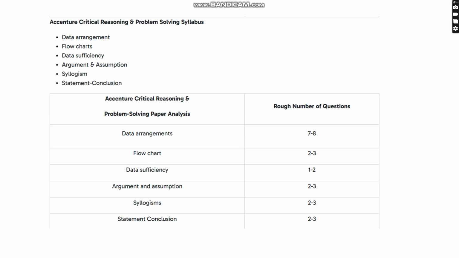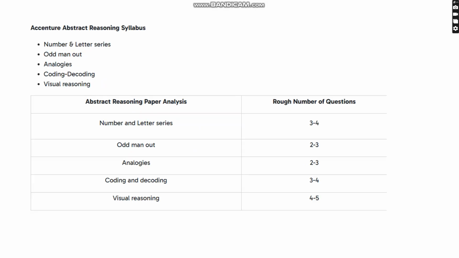Coming to the critical reasoning and problem solving syllabus: data arrangement, flowcharts, data sufficiency, argument and assumption, syllogism, and statement and conclusion. From data arrangement, 7 to 8 questions. Flowchart, 2 to 3 questions. Data sufficiency, 1 to 2 questions. Argument and assumption, 2 to 3 questions. Syllogisms 2 to 3 and conclusion 2 to 3. And these are approximate numbers, not confirmed, just the rough number of questions in the case of critical reasoning and problem solving.